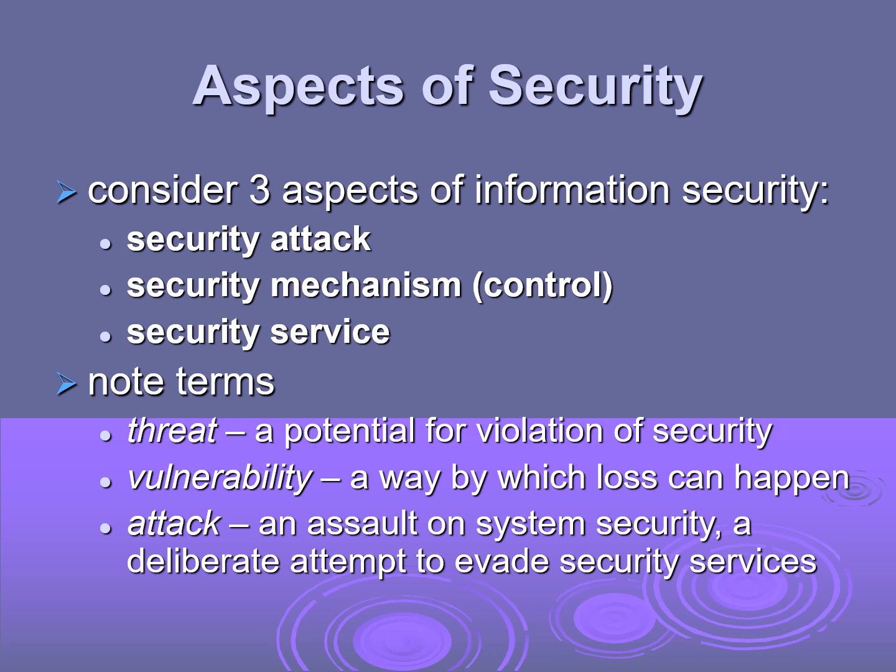So what is a threat? A threat is a potential for violation of security, and a potential threat can pave the way for an attack in the future. What is vulnerability? A way by which a loss can happen is called a vulnerability. A system is prone to loss if it is vulnerable, or a network is prone to loss if it is vulnerable. An attack is nothing but an assault on system security, a deliberate attempt to evade security services. So in detail we will discuss these things in this particular class.